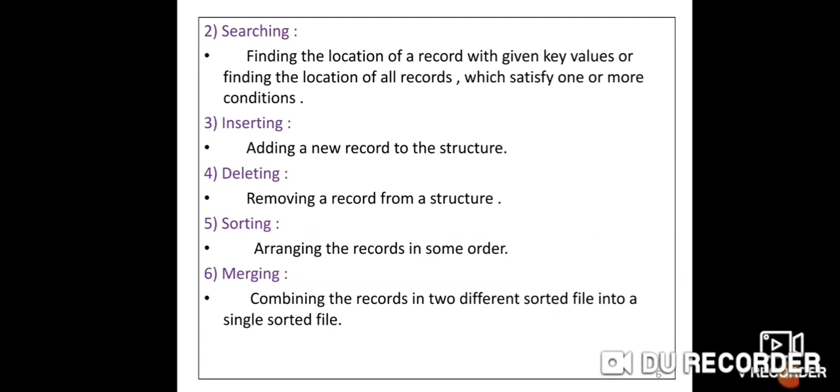Deleting means removing an existing element from an array. Then sorting. Sorting means arranging records in some order, maybe in ascending or descending order. And the last one is merging. Merging means combining records from two different sorted files into a single sorted file.